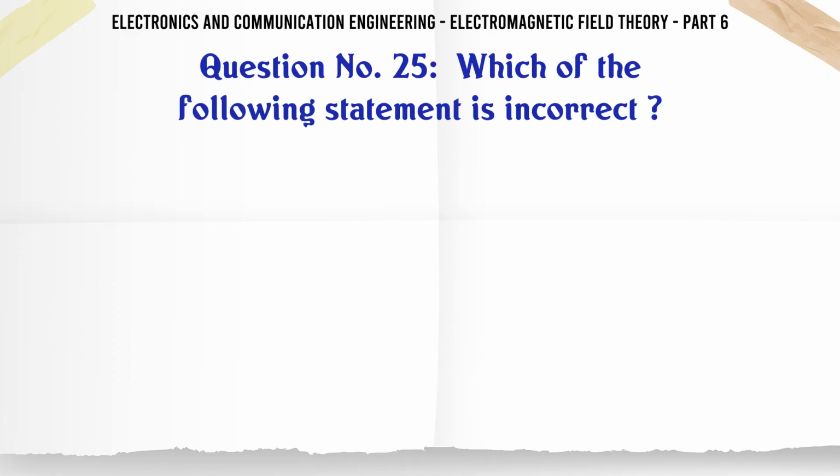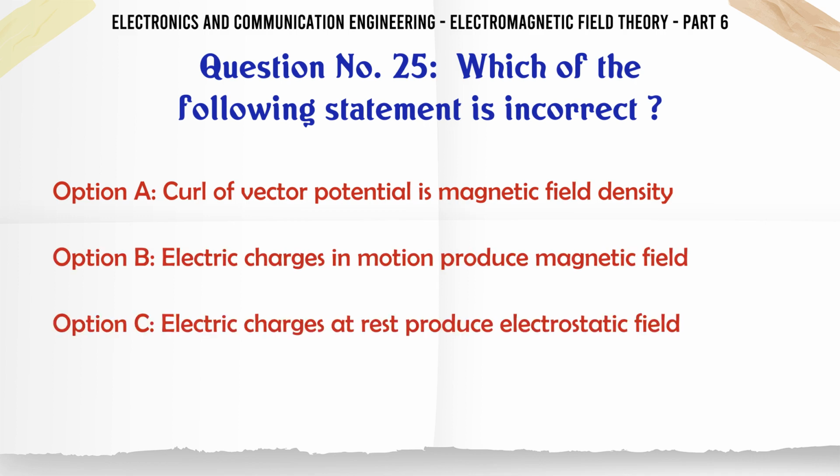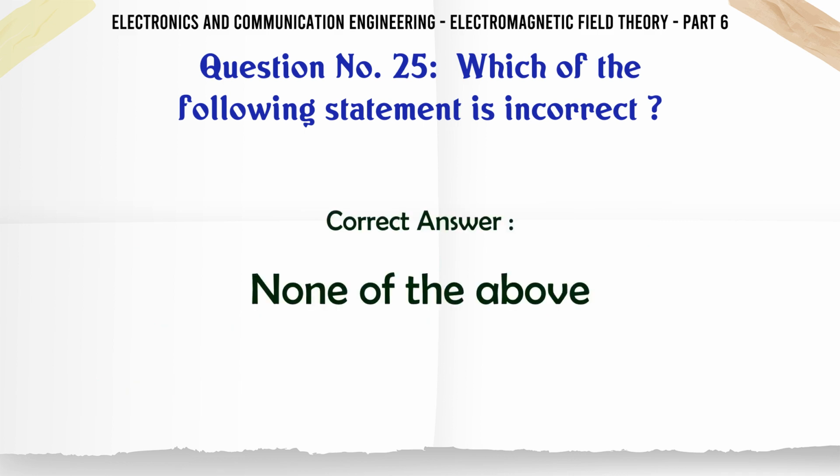Which of the following statement is incorrect? A, curl of vector potential is magnetic field density. B, electric charges in motion produce magnetic field. C, electric charges at rest produce electrostatic field. D, none of the above. The correct answer is none of the above.